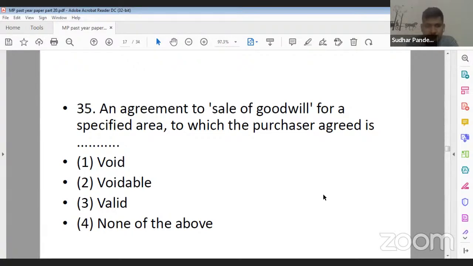Question number 35. An agreement to sell goodwill for a specified area to which the purchaser agreed is option 1 void, option 2 voidable, option 3 valid, option 4 none of these or none of the above. So question number 35, what should be the correct answer?